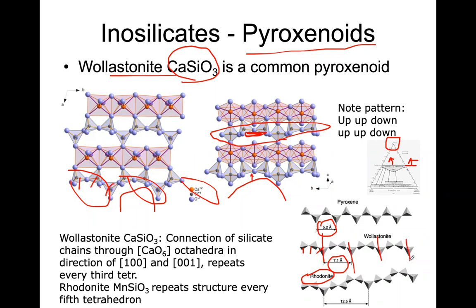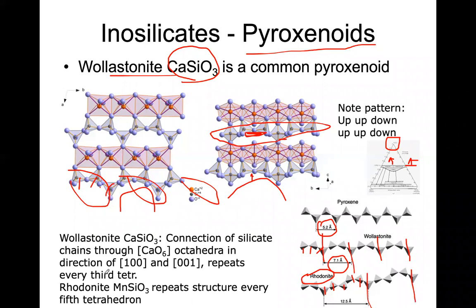But in rhodonite, every fifth tetrahedron, you can see this repeating buckled structure. 1, 2, 3, 4, 5. After every 5 tetrahedra, you get a repeating structure. So that's rhodonite.